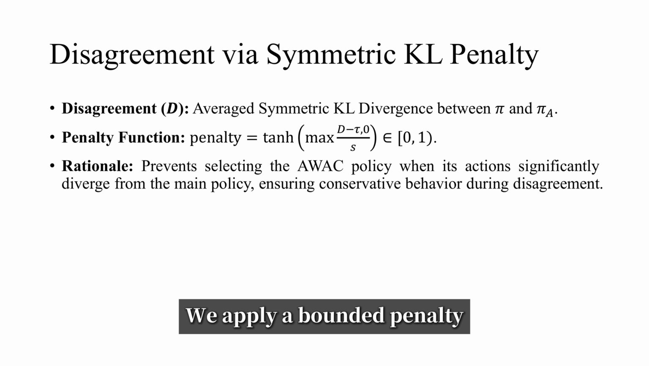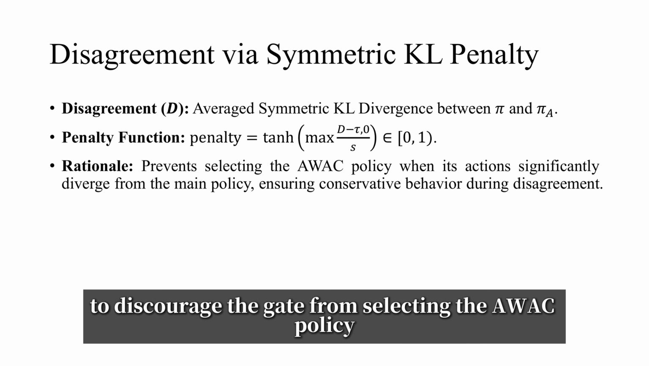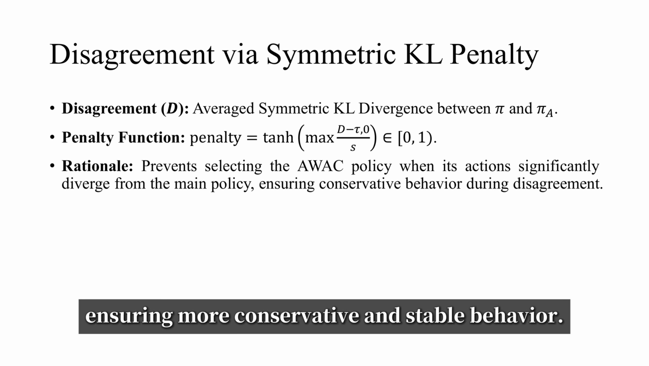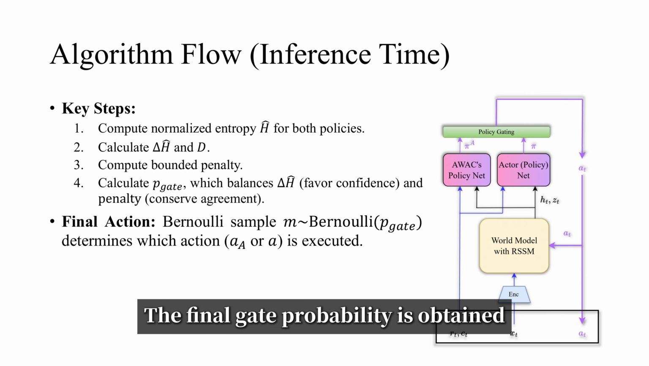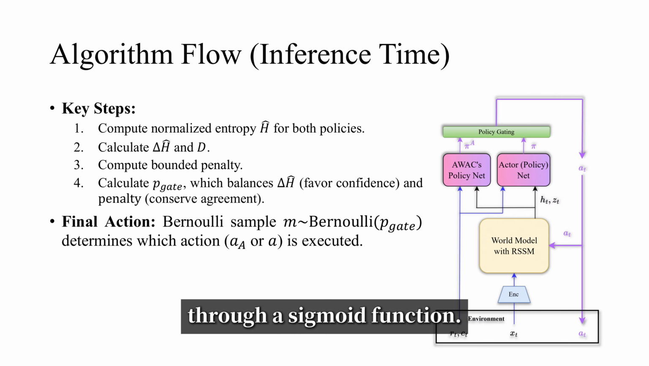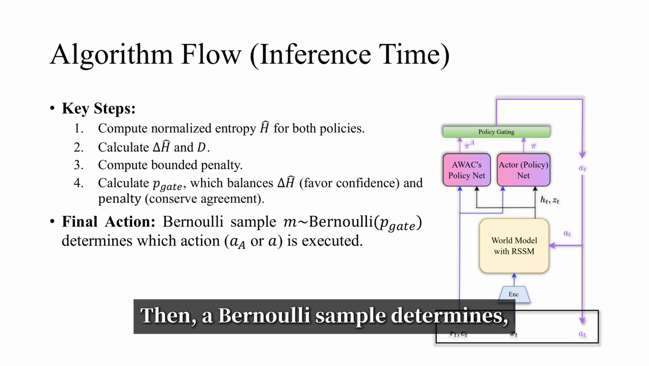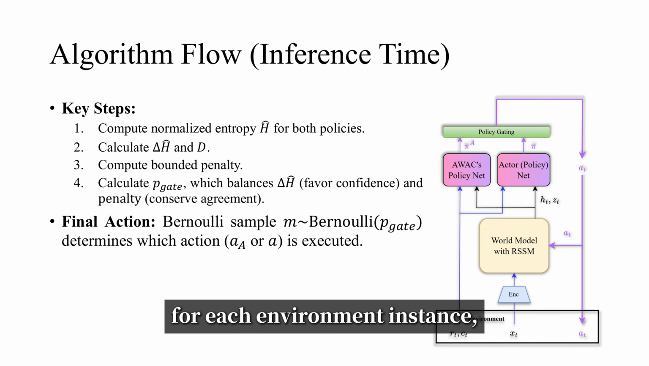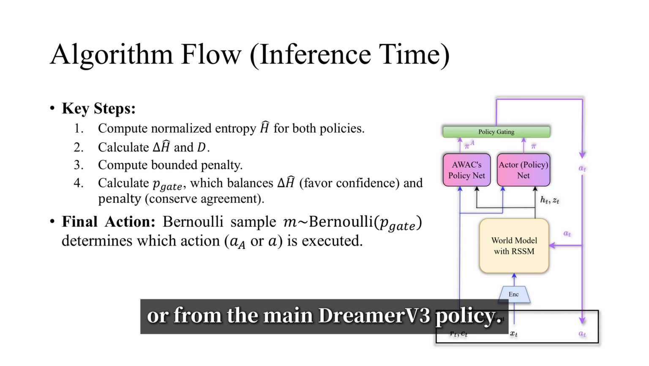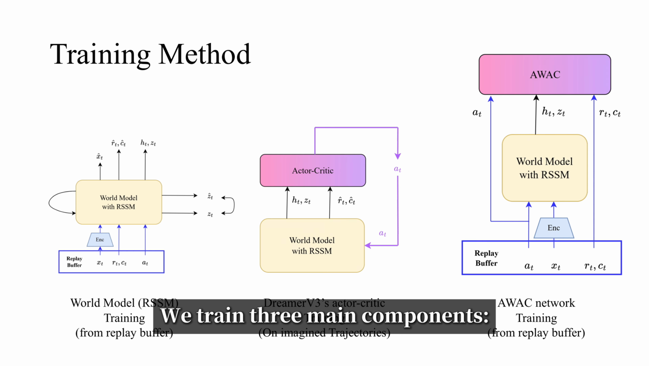We apply a bounded penalty to discourage the gate from selecting the AWAC policy when its actions diverge too far from the main policy, ensuring more conservative and stable behavior. The final gate probability is obtained by passing the combined confidence and disagreement score through a sigmoid function. Then a Bernoulli sample determines for each environment instance whether to execute the action from the AWAC head or from the main DreamerV3 policy. We train three main components.